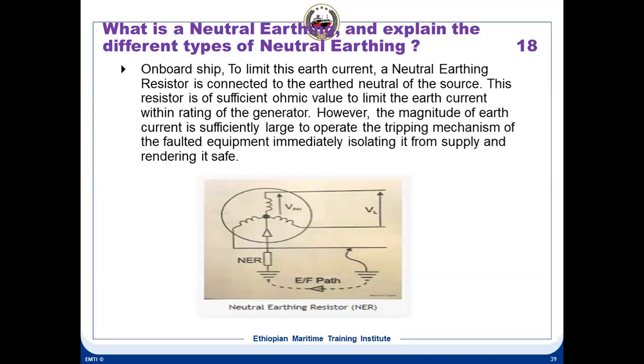The magnitude of the earth current is still sufficiently large to operate tripping mechanisms. There is a transformer on this CT, not shown here, which will also activate the earth leakage alarm. Okay.